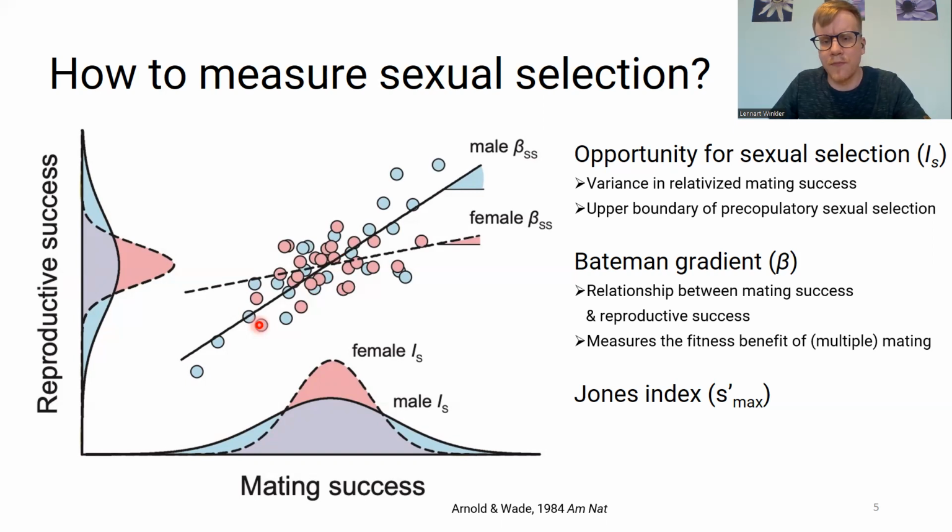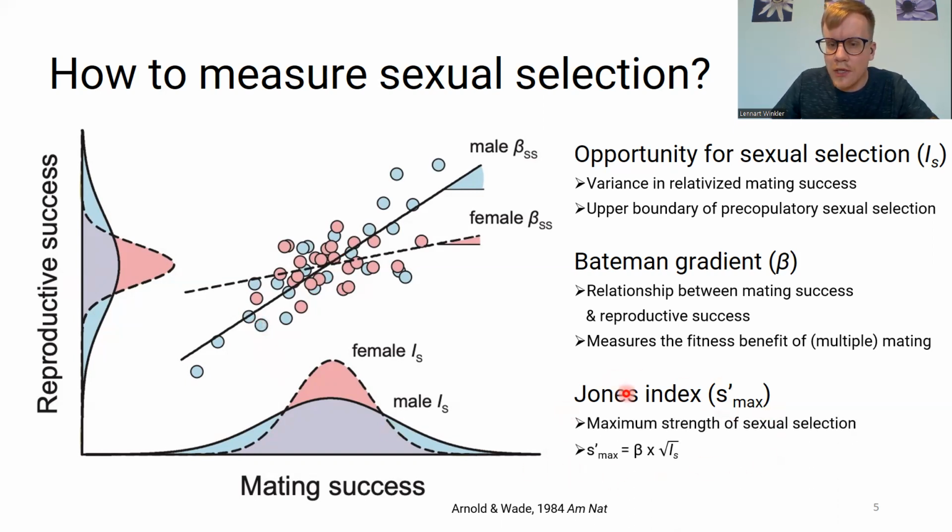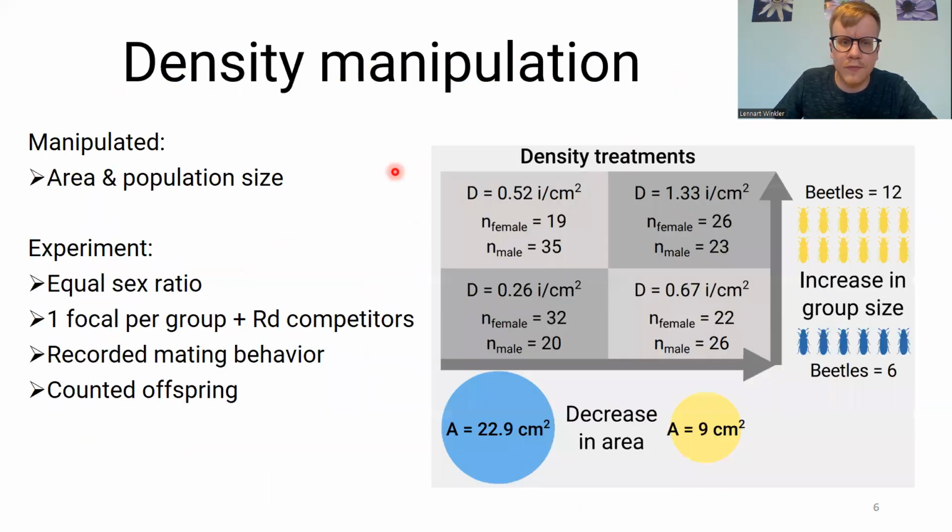And finally, we use the Jones index, and this metric has been shown to be quite a good indicator of the strength of sexual selection. It measures the maximum strength of sexual selection. It's basically a combination of the Bateman gradient and the opportunity for sexual selection.